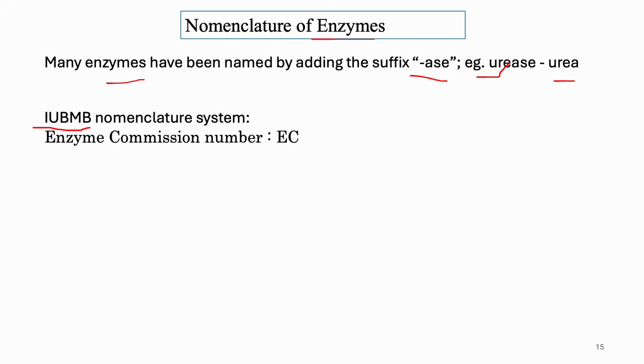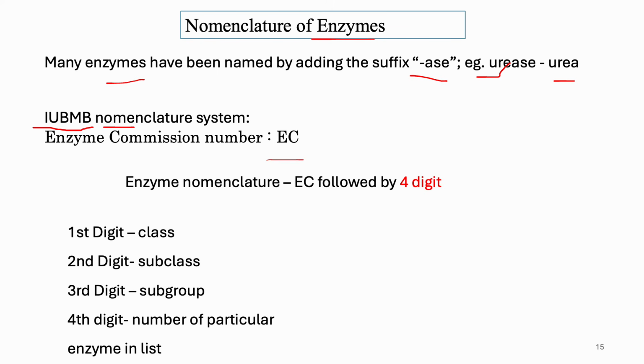The IUBMB, International Union of Biochemistry and Molecular Biology, introduced a nomenclature system called EC. EC stands for Enzyme Commission number. Each EC number must contain 4 digits. The first digit is the class, the second digit is the subclass, the third digit is the subgroup, and the fourth or final digit is the number of the particular enzyme in the list.